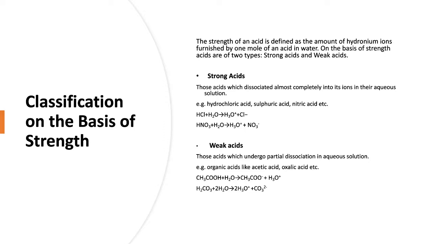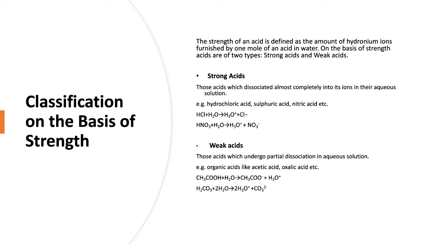So, let us discuss strong acids. What do you understand by the term strong acids? Strong acids completely ionize in aqueous solution, producing high concentration of hydronium ions. For example, sulfuric acid, hydrochloric acid, and nitric acid. These are all strong acids and they are mineral acids. So when you dissolve them in water, it produces maximum concentration of hydronium ions.